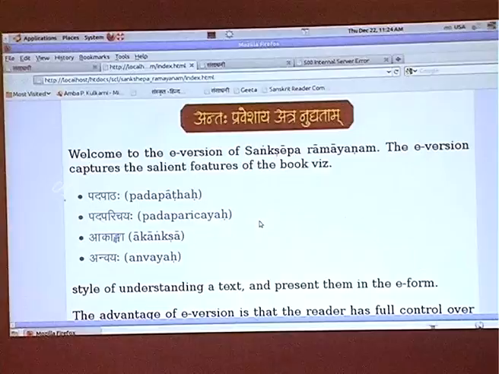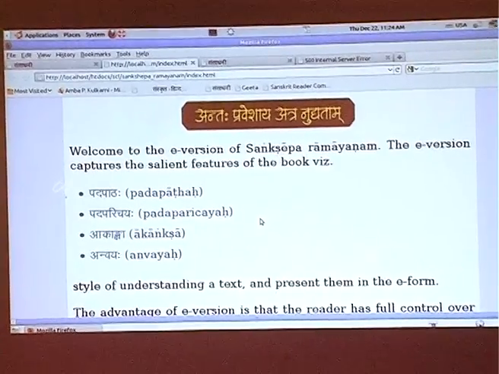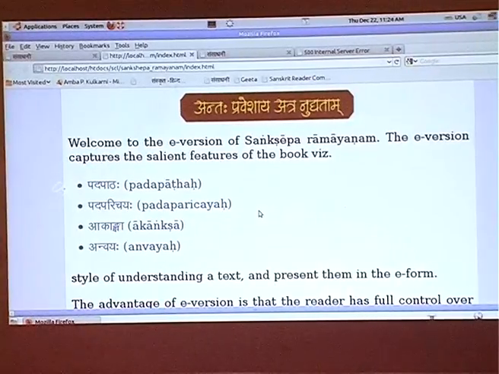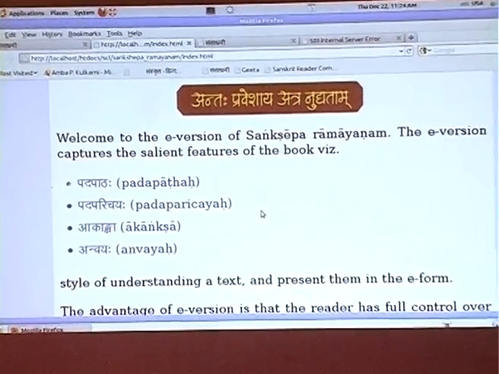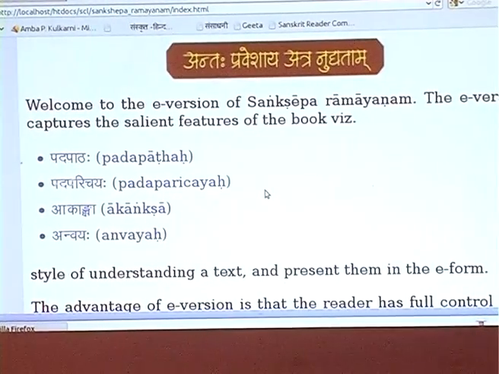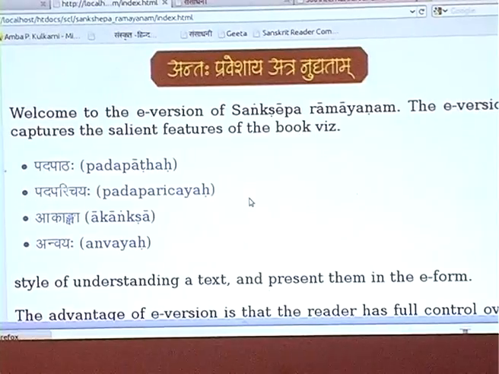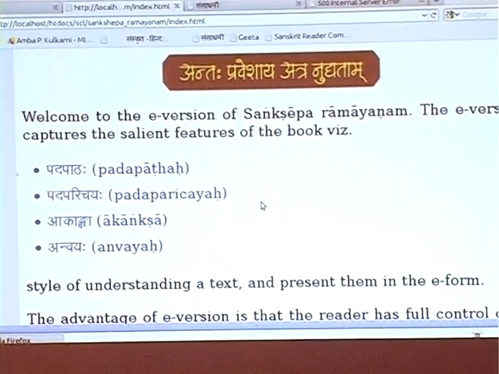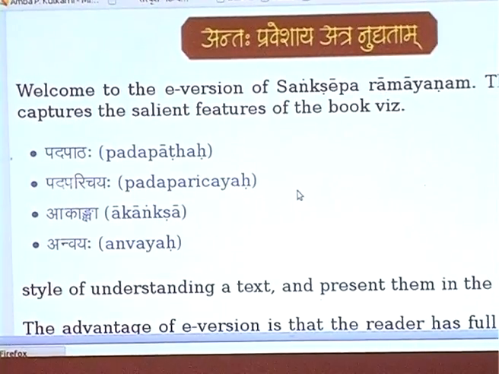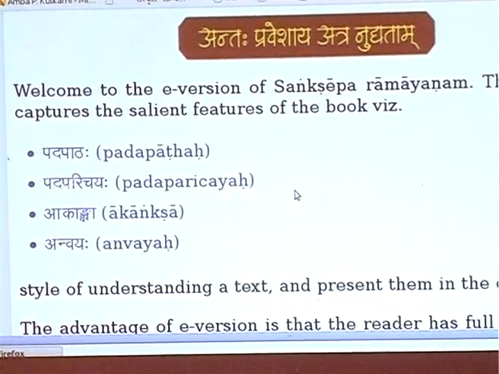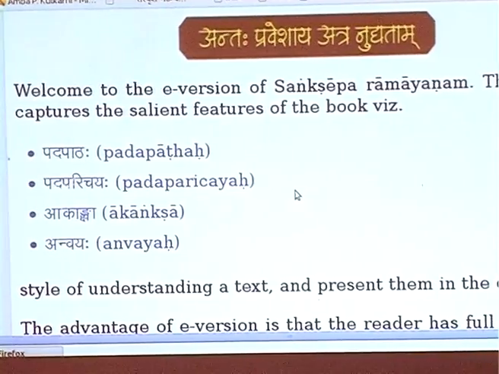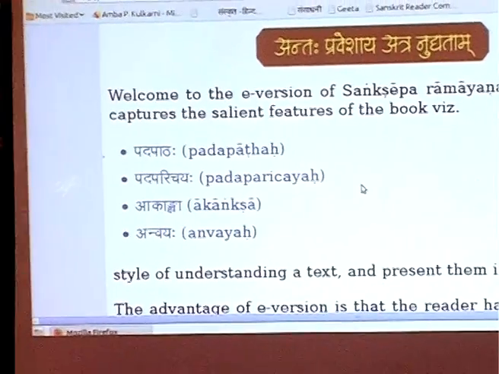Rashtriya Sanskrit Sansthan, Delhi. What they have done is, they have followed the same procedure, same format as that of the Gita Press Gorakhpur books. They have the Padapatha, Padaparichaya, Akanksha, Pranali, Anvaya, etc. for each of the shlokas. Not in fact each of the shlokas, they combine these shlokas in such a way that it forms one meaningful unit. What is a meaningful unit, or the Vakya?